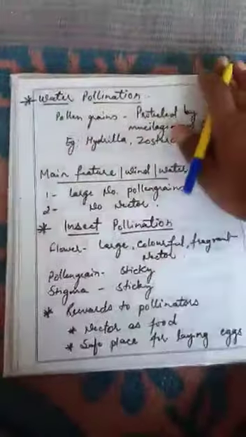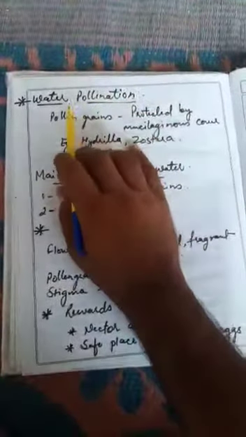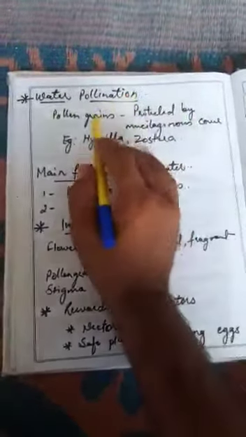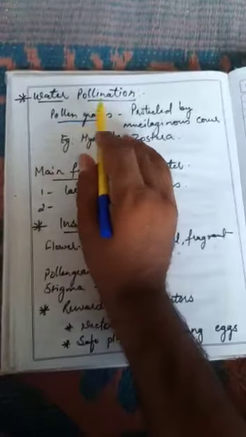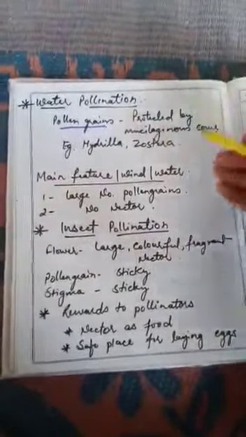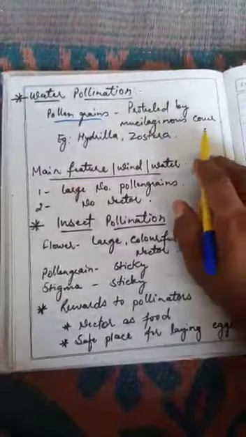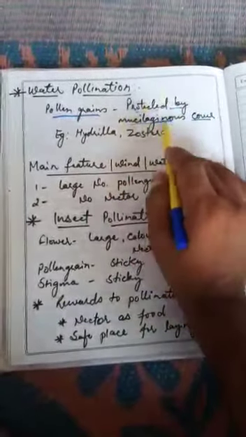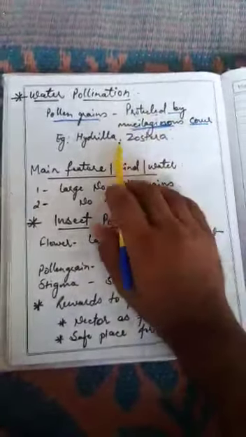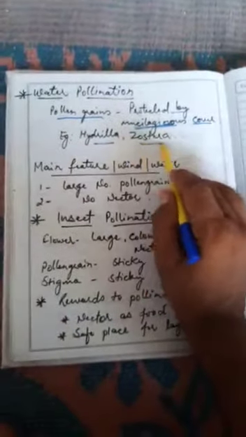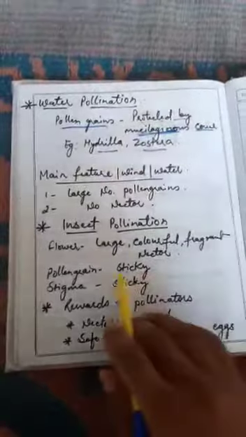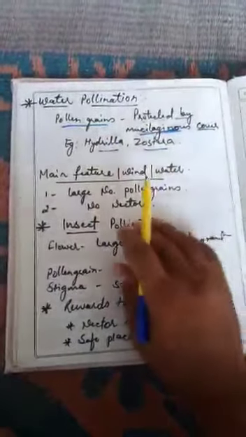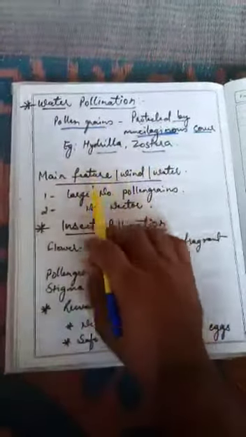Now we are talking about water pollination. What are the adaptations? Most of the adaptations are the same as wind pollination. There is one difference only: pollen grains in water pollination are found in water and water will damage the pollen grains. That's why they are protected by a mucilaginous covering. The examples are Hydrilla and Zostera. These two plants are examples, and there are some other examples also of water pollination. There are so many species, 35, 36 species, which are found in water.